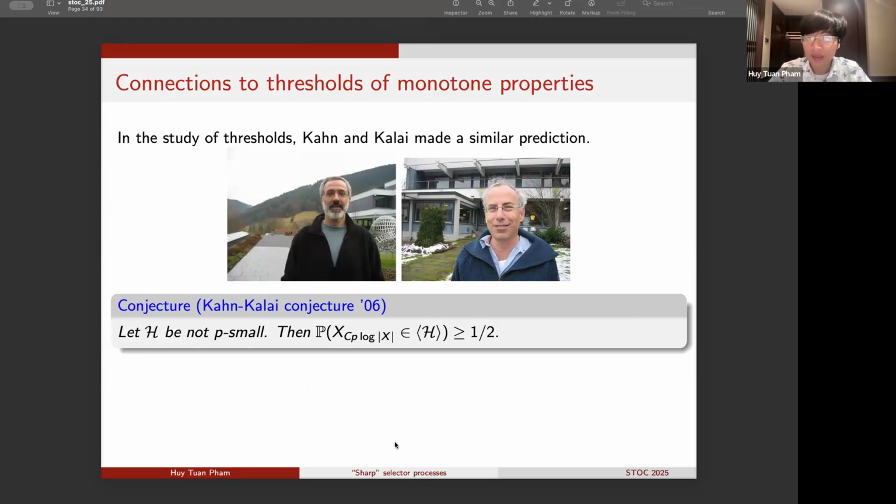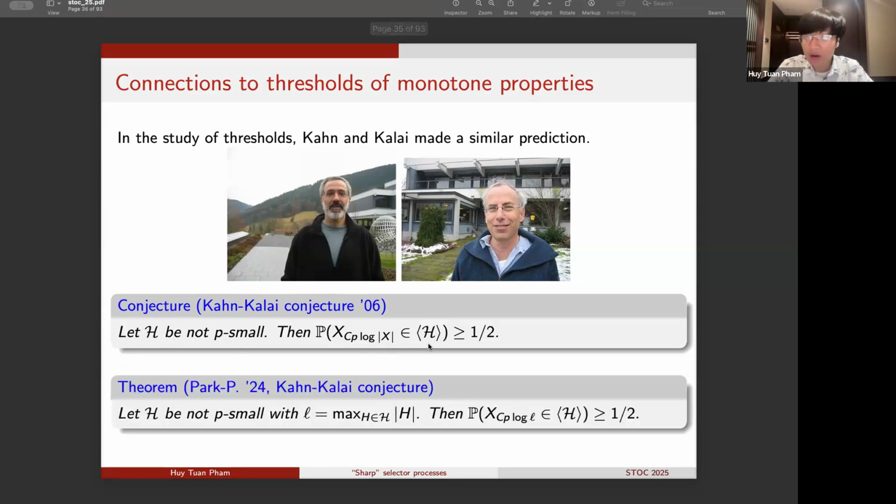So they also predicted that the naive union bound is perhaps the only obstruction to the emergence of structures in general random discrete systems. More precisely, the Kahn-Kalai conjecture says that whenever we are given a collection of target structures H, which is not p-small, so it doesn't have any union bound obstruction, then if we look at a random subset of X of density roughly p times log X, then this random subset will have to be contained in the property bracket H with probability at least 1/2.